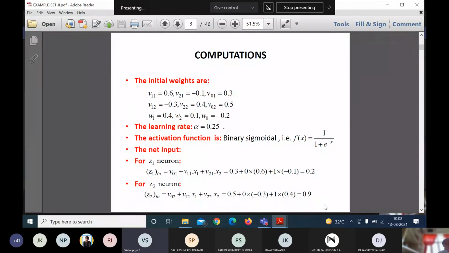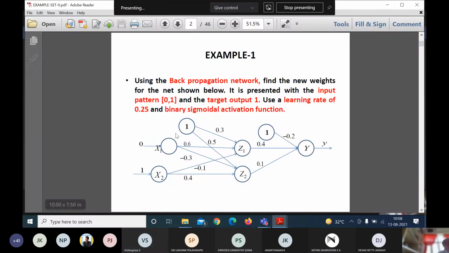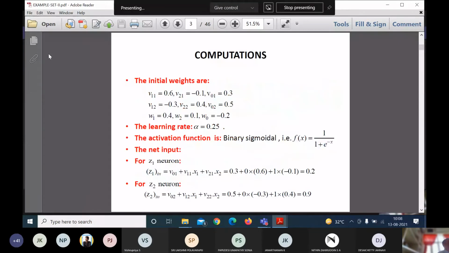Okay. So once the network is given, we first need to list down the parameters: the weight values, inputs, bias values, learning rate, and the sigmoidal function.